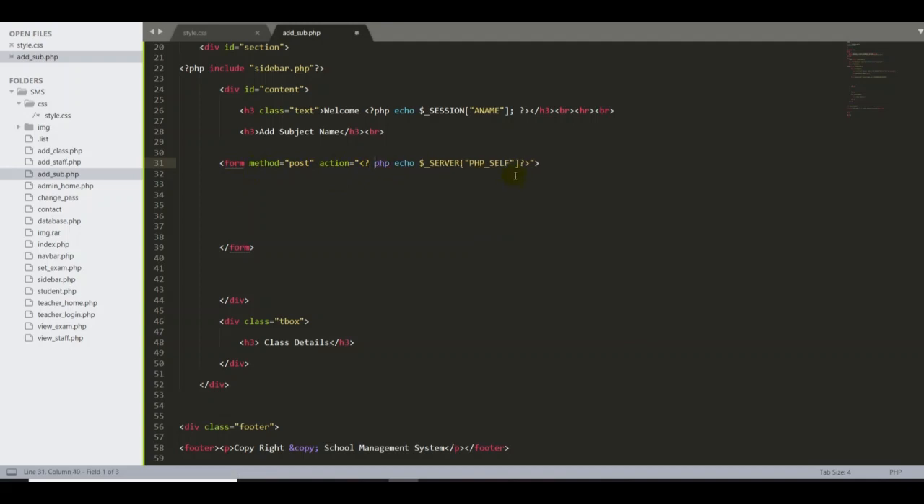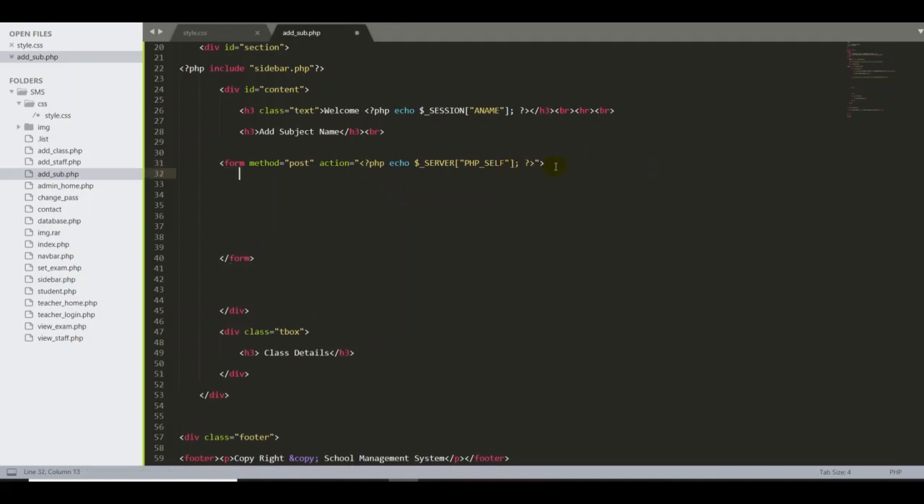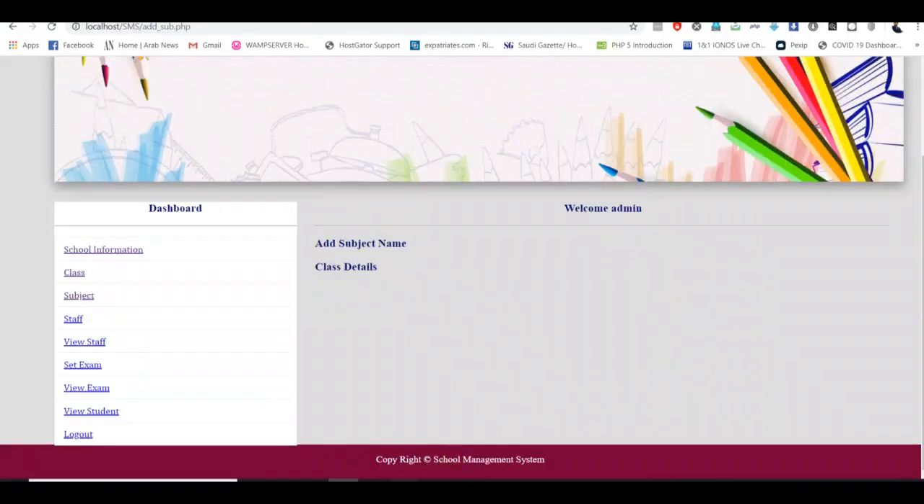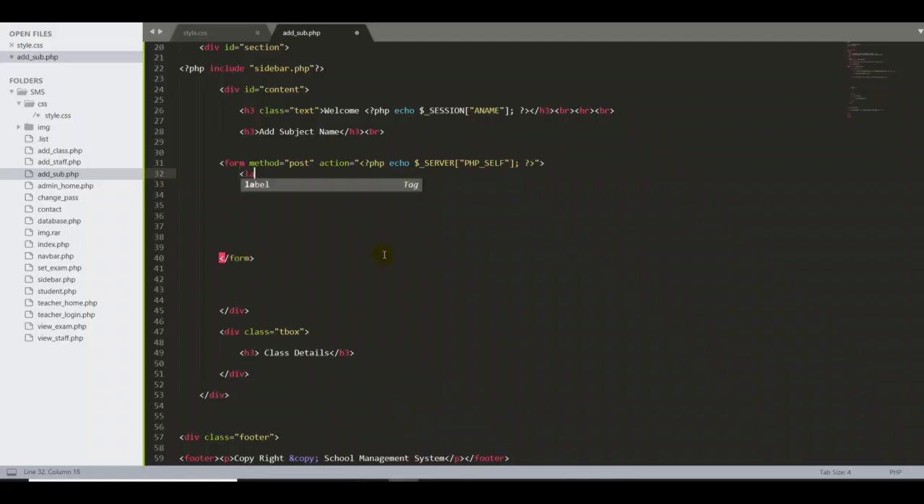Okay, I didn't put the semicolon at the end of that. It's okay. It looks good. Okay, that's good. Then after that I need one more label for this section. So first thing is I'm going to start with the label.